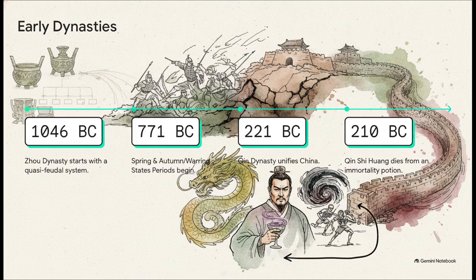But, as we'll see happens a lot, that system fractured, plunging the region into the chaotic spring and autumn and warring states periods. The warring was so intense that rival kings literally built compacted earth walls on their borders just to keep each other out.